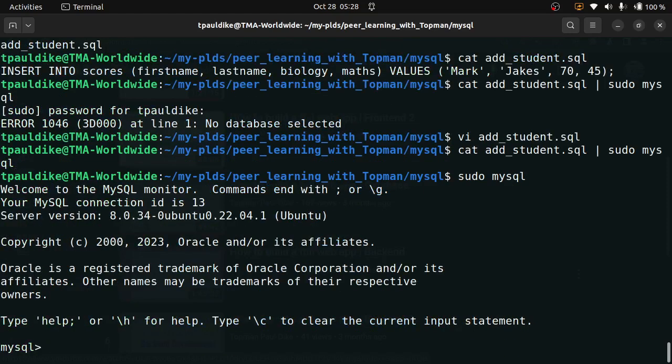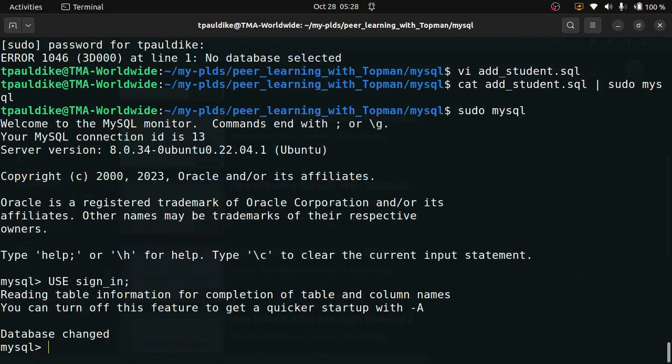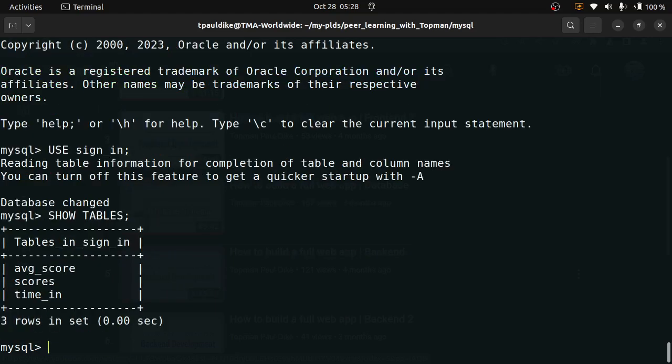Right, so MySQL, here we are. Use sign in. This is like logging into the database, remember. All right, now let's show the tables once more. Show tables. We want to see that we added that into the scores table. So select everything that is present in the table named scores.